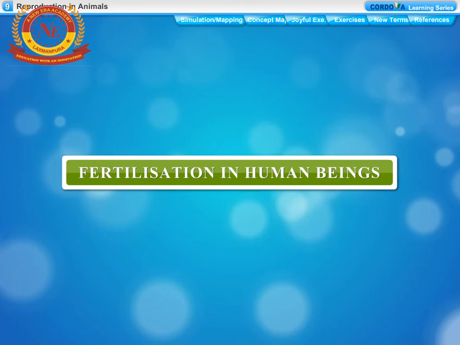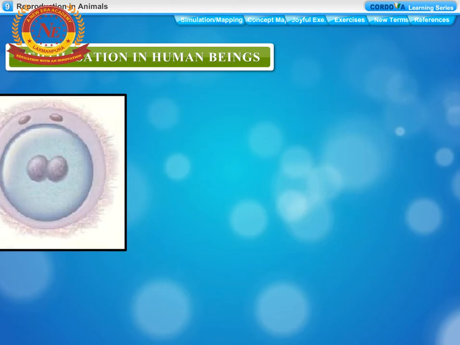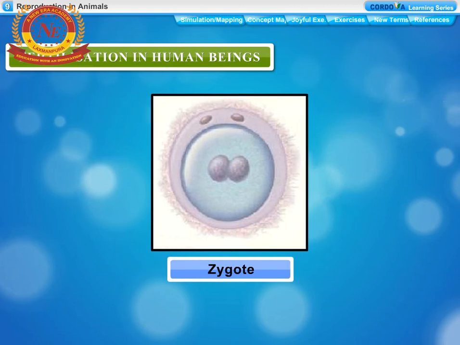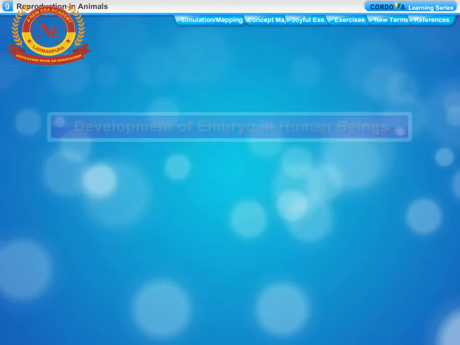Fertilization in human beings. The sperms are introduced into the vagina of a female through penis during mating. The sperms reach the fallopian tubes through the uterus. One of the sperm fuses with the ovum in the fallopian tube. Thus, the fertilization of the ovum and the sperm to form zygote takes place in the fallopian tube.